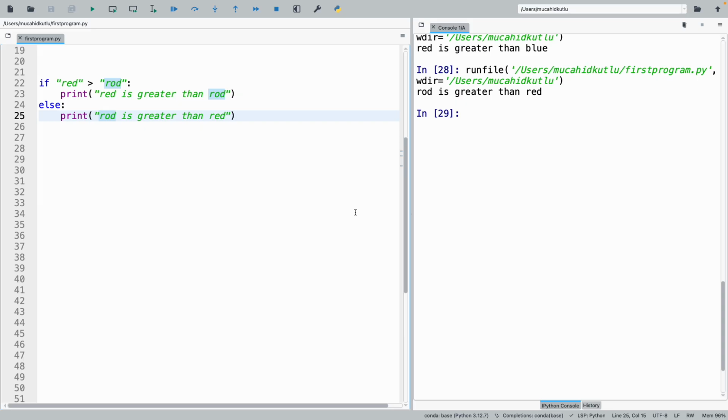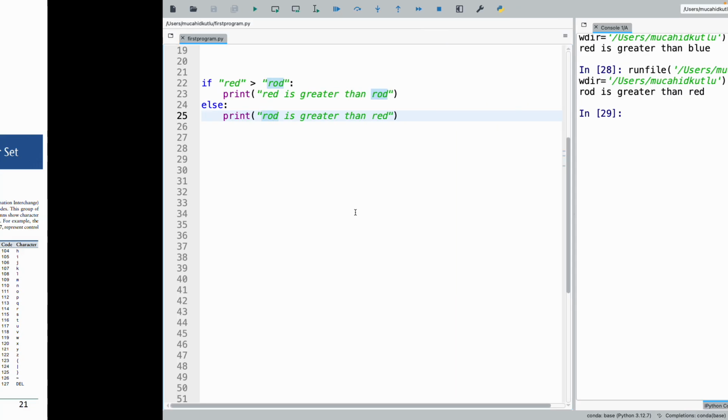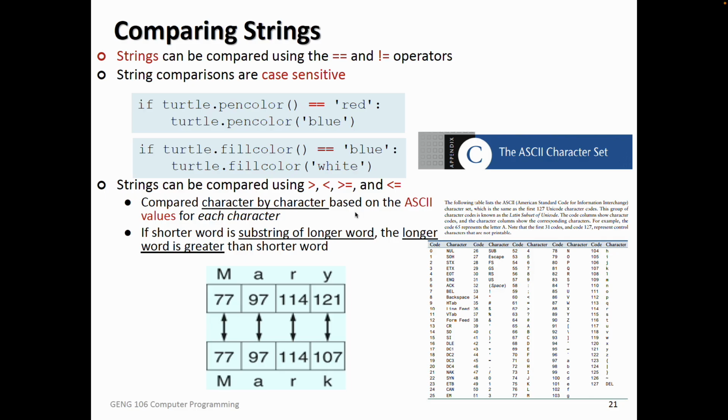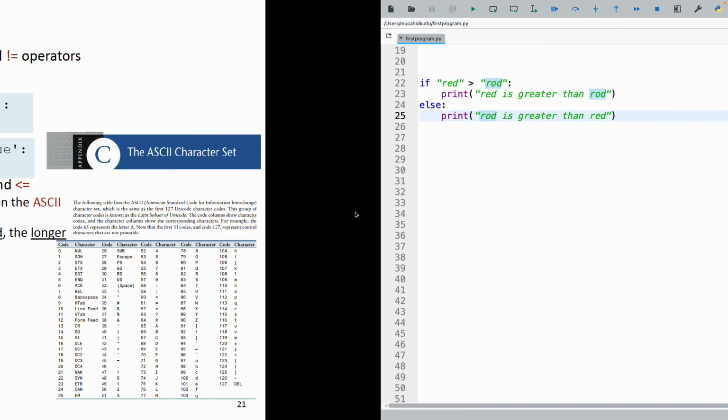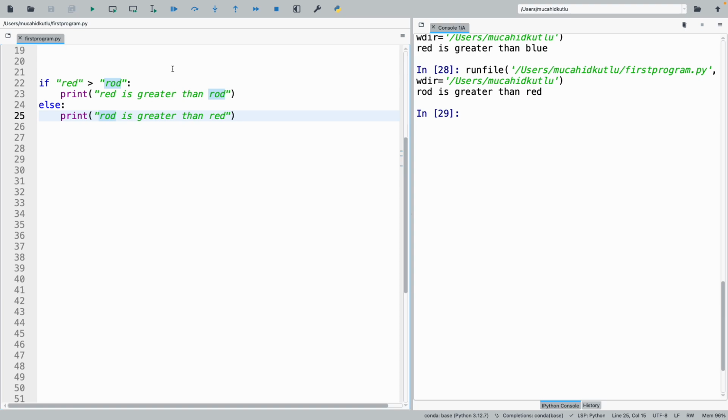So let's move to the other character, O and E, which one is greater? Going back to the table, one of them is 101, the other is 111. So O is greater, that's why road will be greater. So basically, yes, we are just comparing numbers.